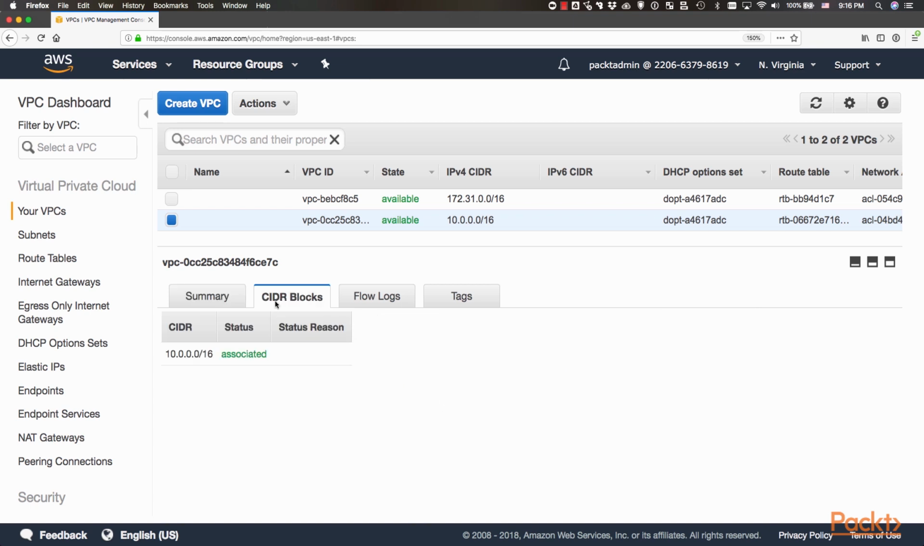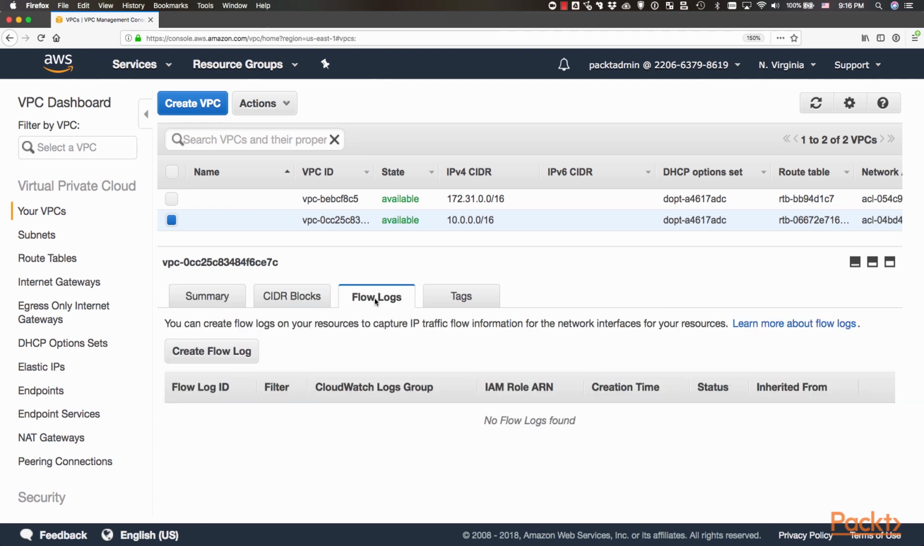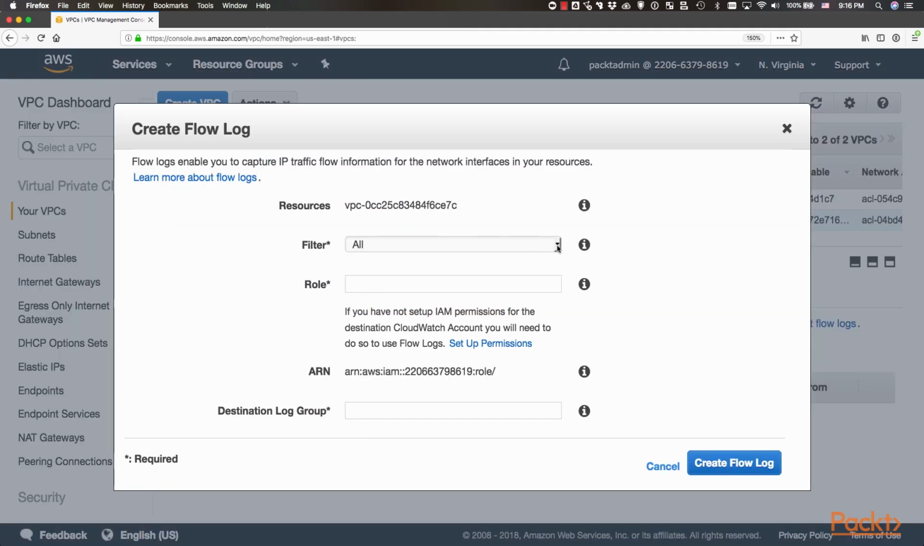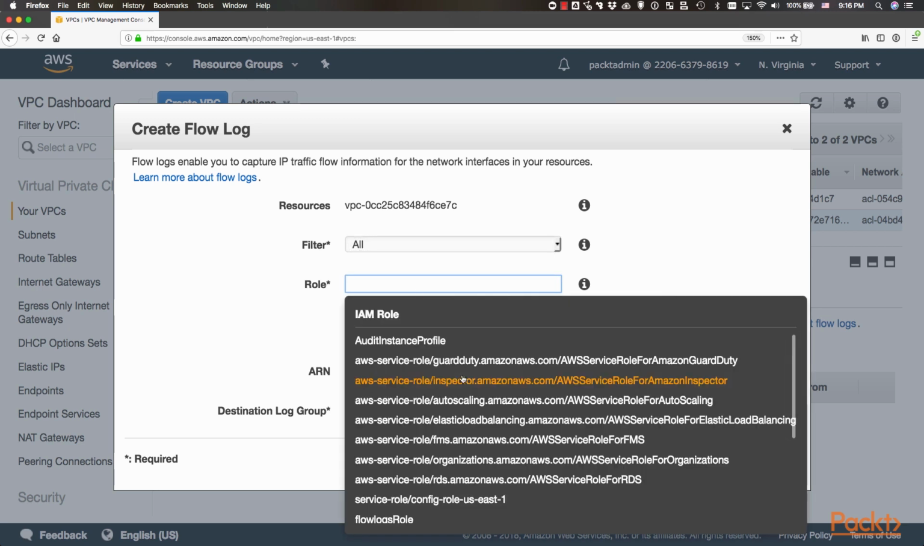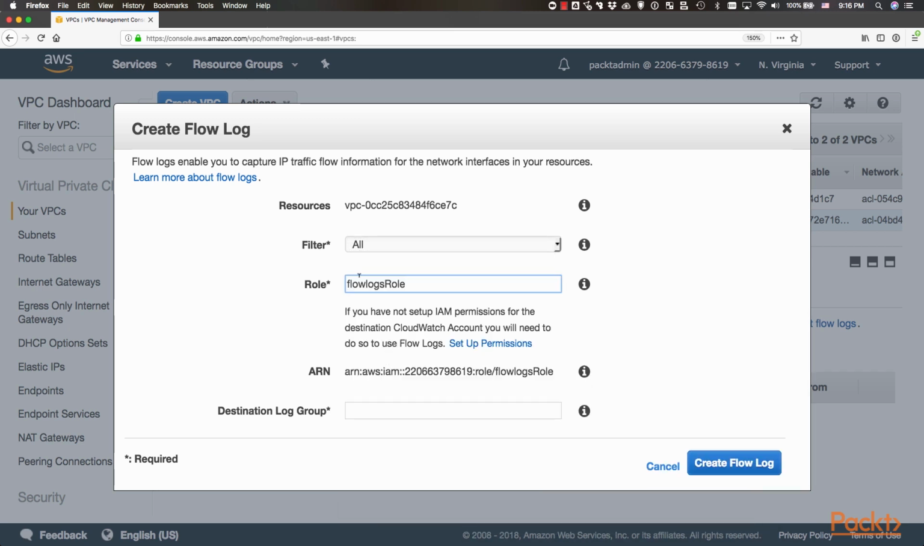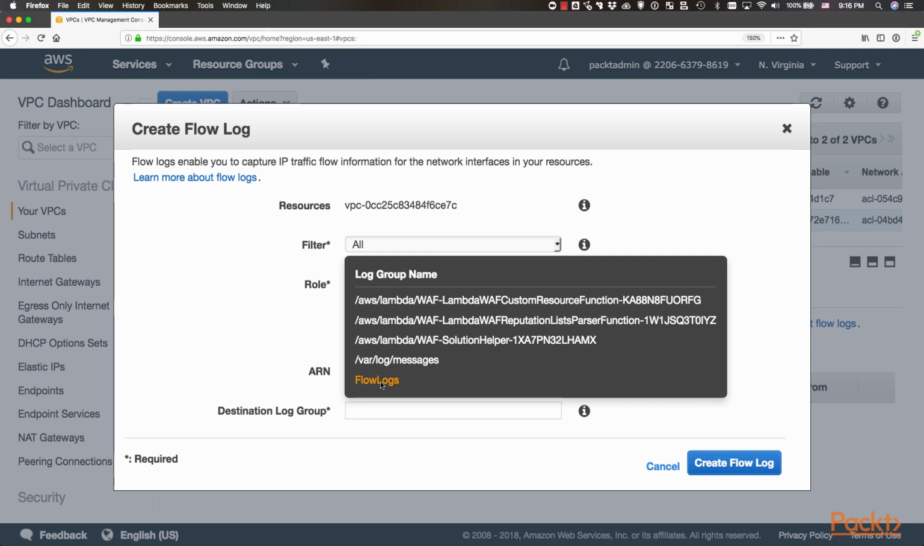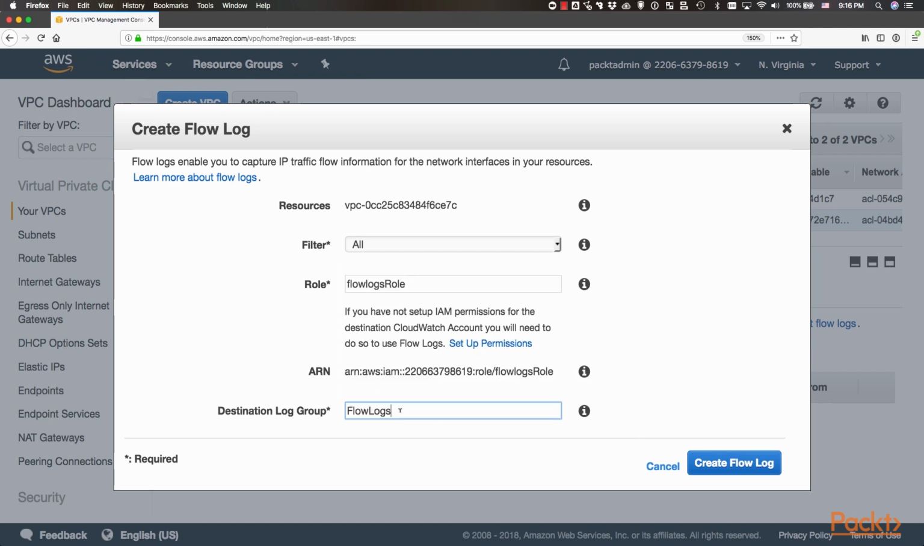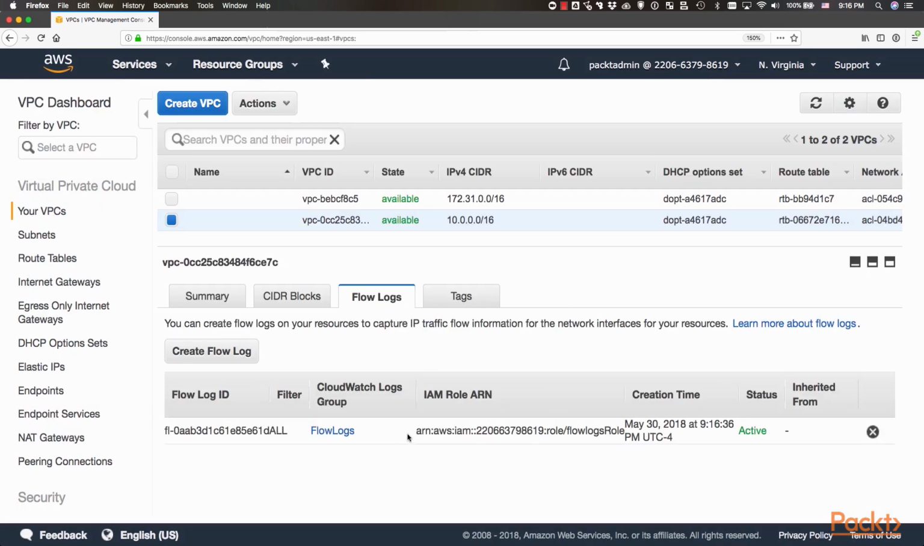We can see this CIDR block associated and flow logs. What I recommend is to enable flow logs for everything, at least to learn how it works, and then you can control what you want to filter, etc. So I want to filter here, in this case, everything. The role I'm going to use is going to be the flow logs role. If you don't have a flow logs role, you have to create it, clicking here in set permissions. And the destination group is going to be flow logs. If you don't have the destination log group, you can type it and it's going to be created automatically. So we can create the flow logs.